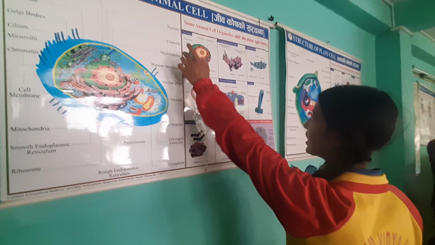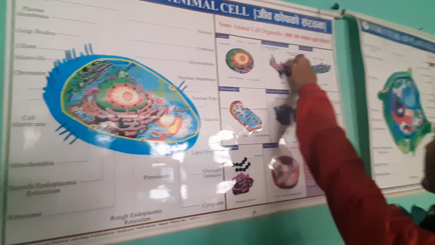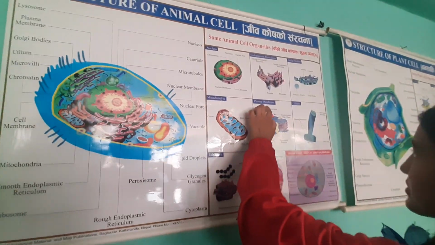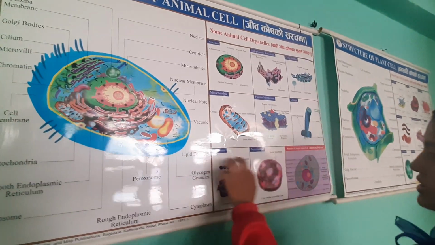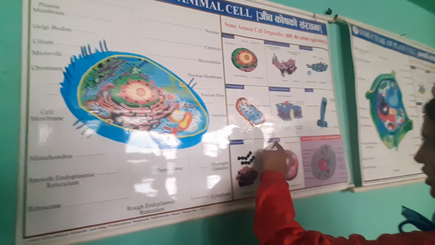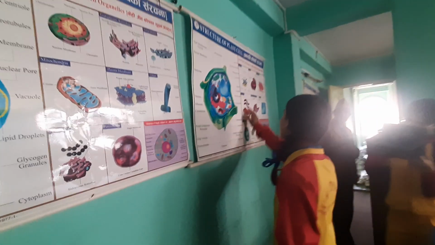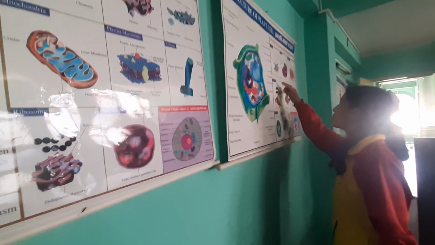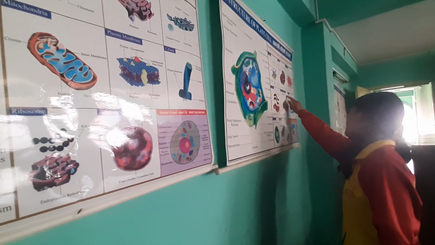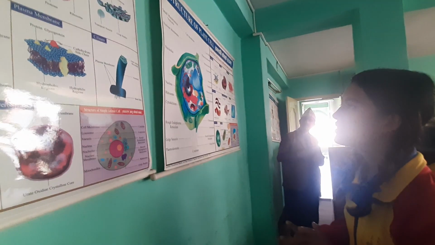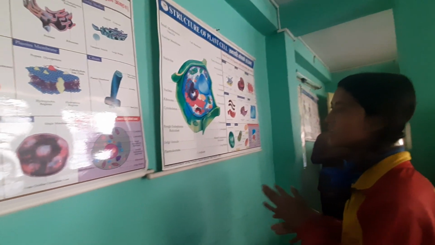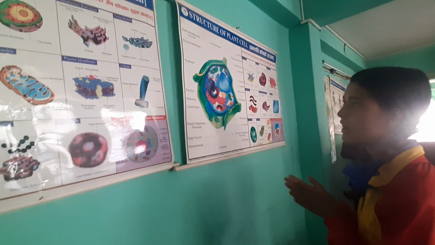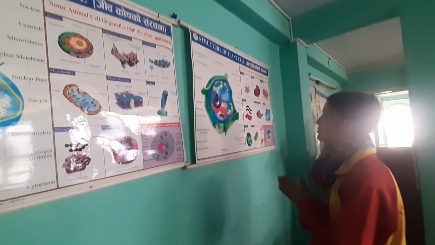You can see the figure of nucleus, endoplasmic reticulum, Golgi body, mitochondria, plasma membrane, lysosomes, ribosome, peroxisome of a plant cell, and here is the animal cell, like cell wall, nucleus, Golgi bodies, ribosomes, endoplasmic reticulum, vacuoles, lysosome, plastid, and they are both important.